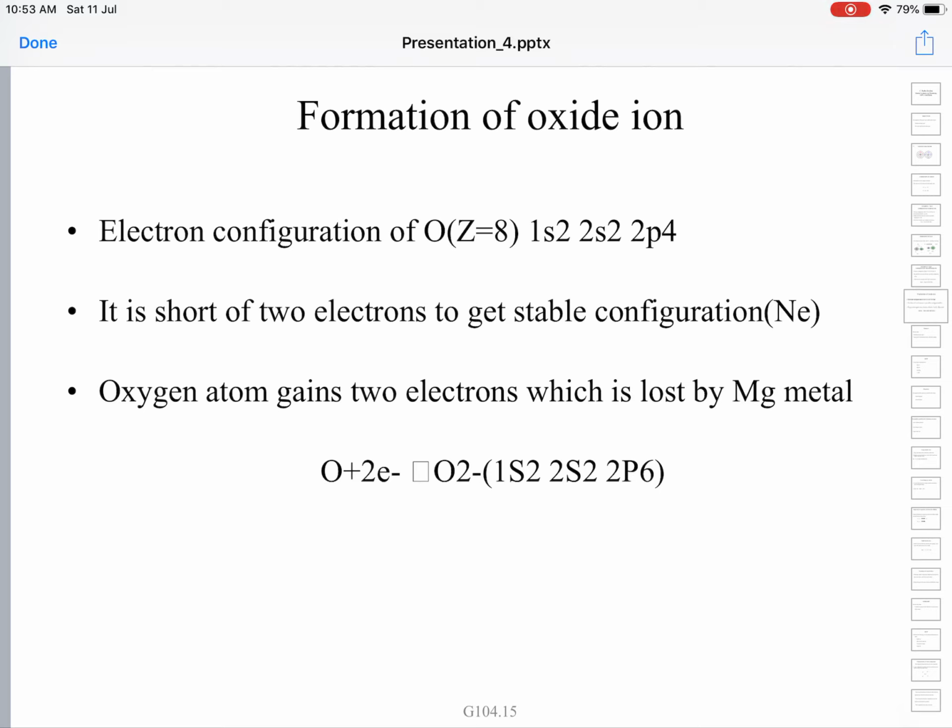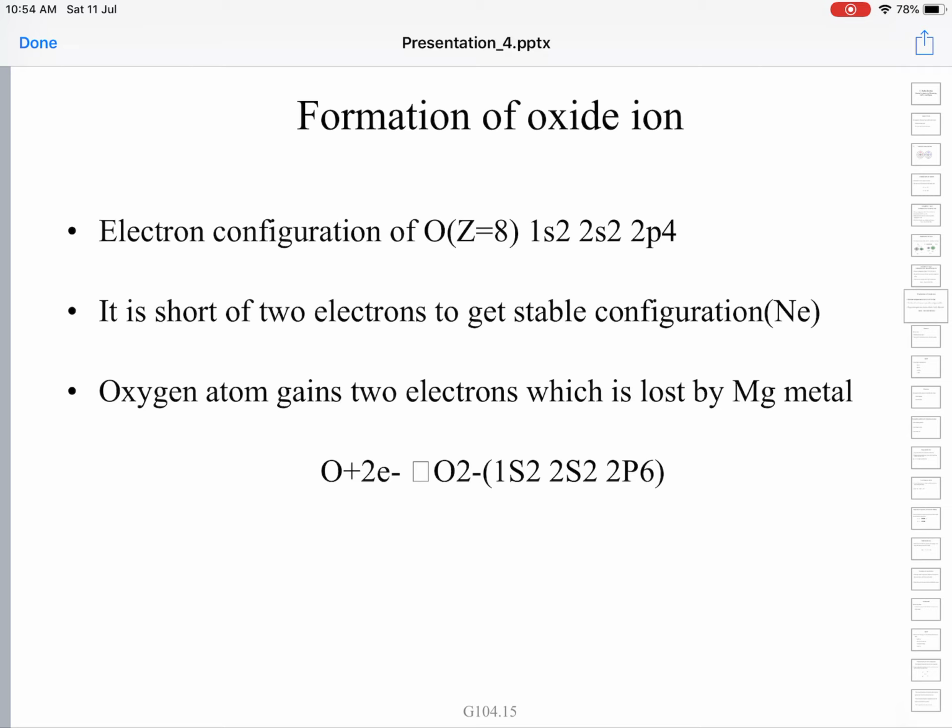In the outermost orbit we have 6 electrons, 2s2 and 2p4. The nearest inert gas is neon, whose configuration is 2s2, 2p6. So, oxygen needs just 2 more electrons to get the nearest inert gas configuration; it is short of 2 electrons.